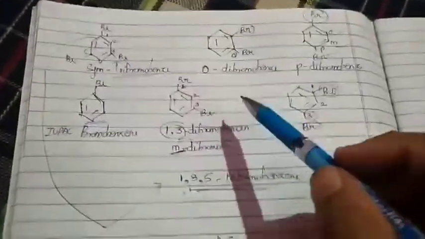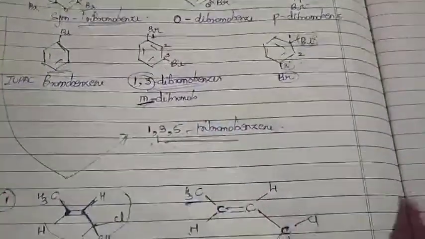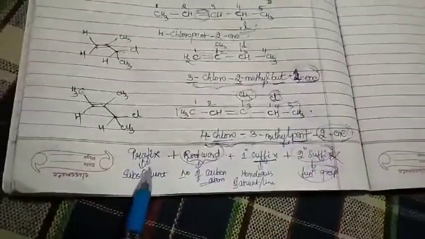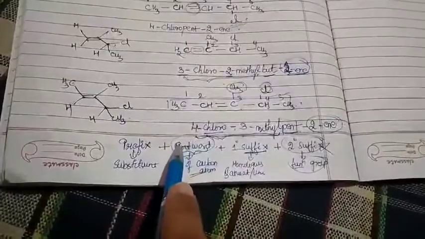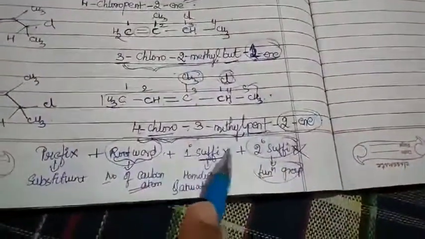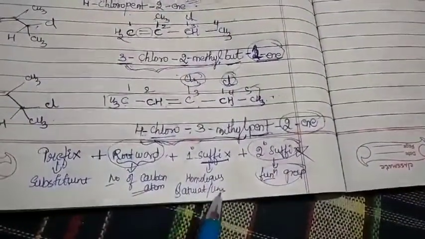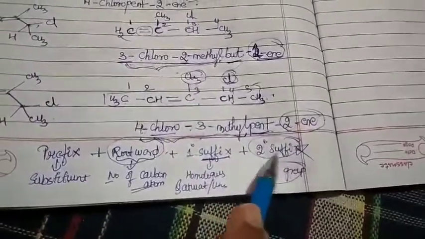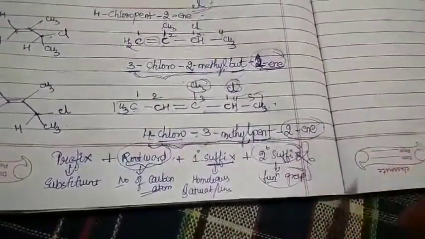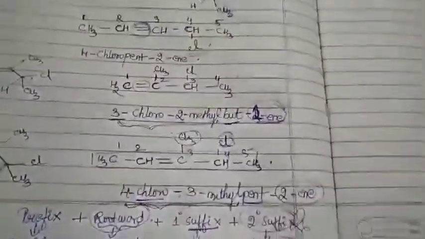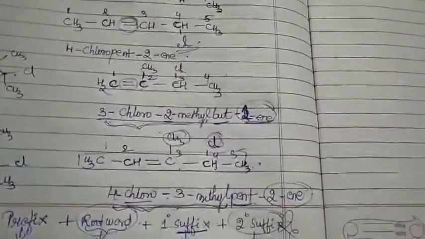You can see any of the examples we have given till now, they all contain the same scenario. First you write the prefix, which indicates your substituent. Then the number of carbon atoms, indicated by the root word. Then the primary suffix, which indicates saturation or unsaturation. Then your secondary suffix, which indicates your functional group. So this is the protocol of writing the IUPAC name for your organic compounds.